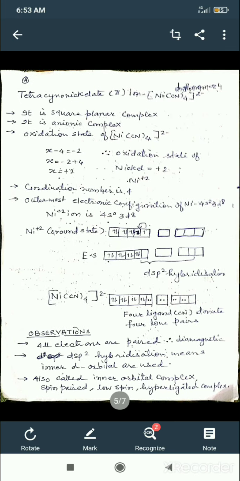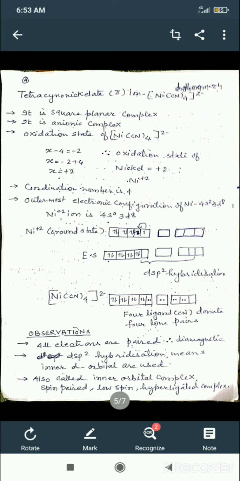Now see the next example, that is [Ni(CN)4]2-. I put this example purposely because you can compare the valence. If it is 0 valent, or if it has some charge, it may be an anionic complex.